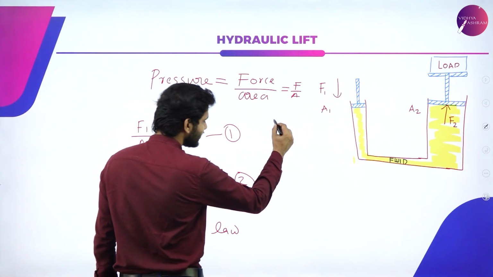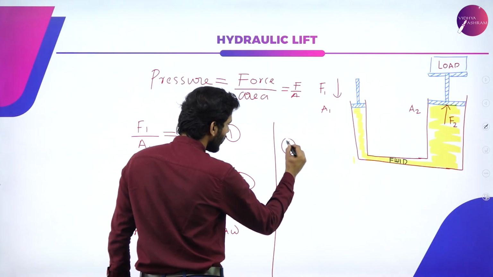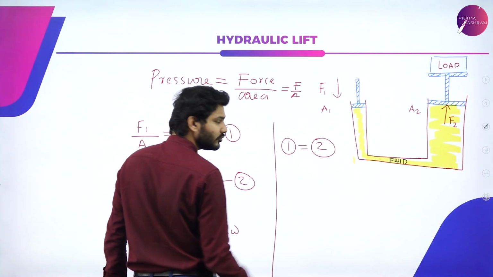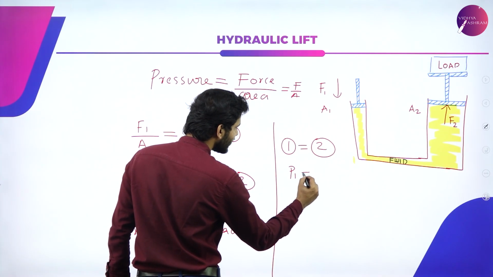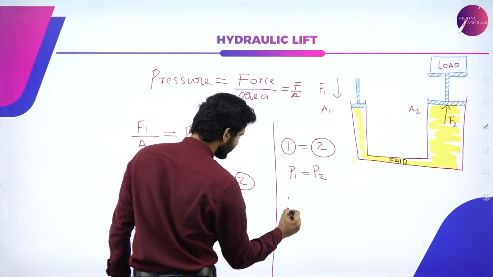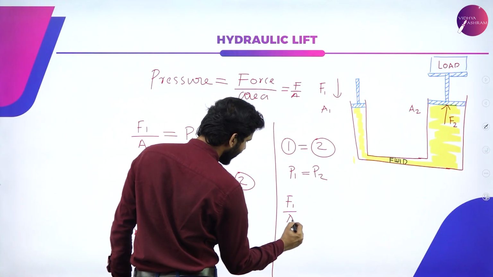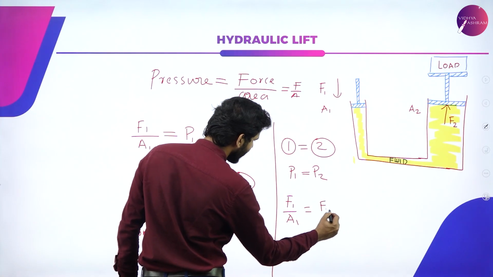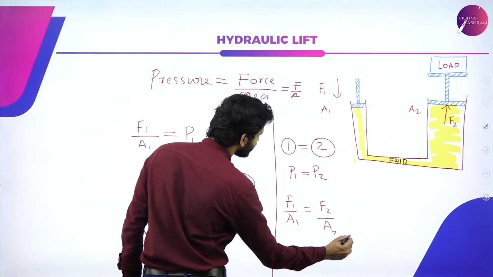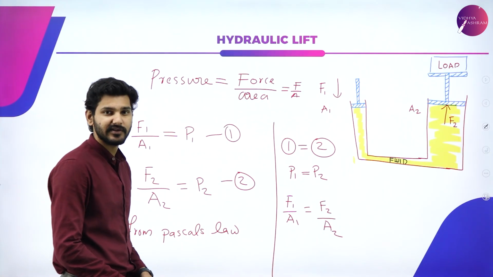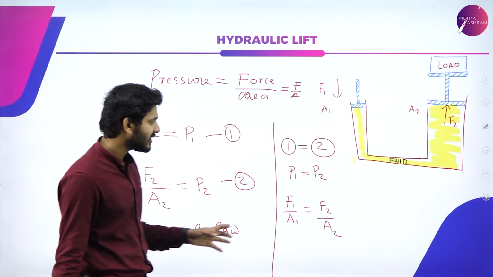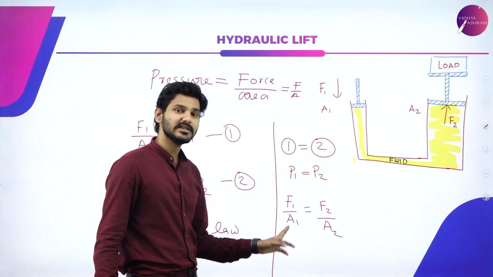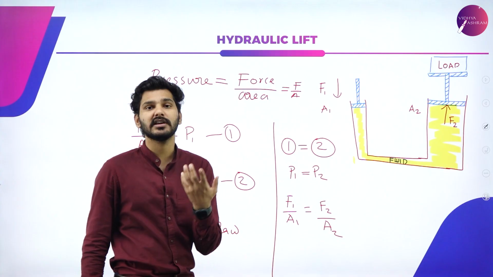I can say that P1 is equal to P2, that is, P1 is equal to P2, or simply F1 by A1 is equal to F2 by A2. That is it. It's a simple derivation. This is the equation that helps us achieve hydraulic lift.